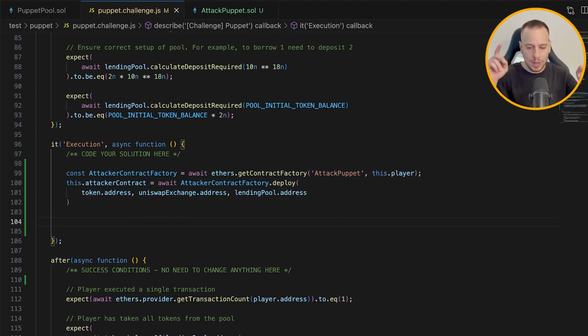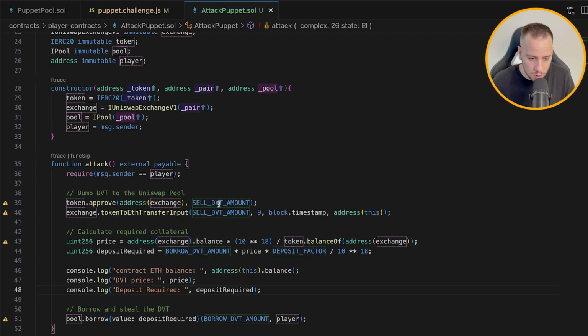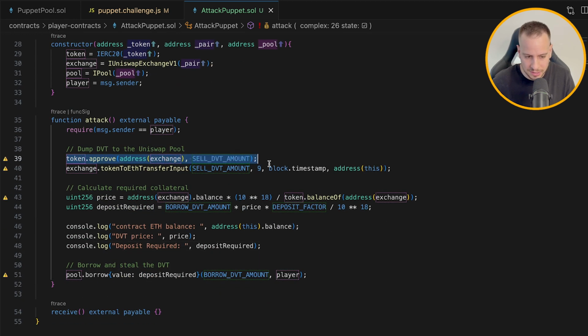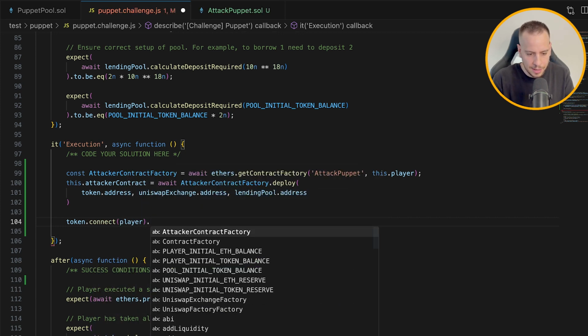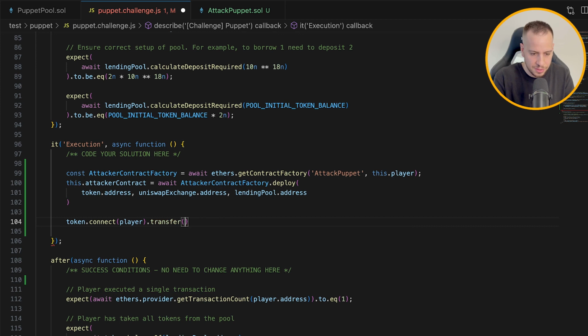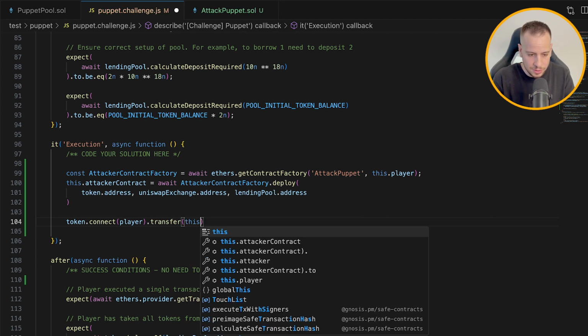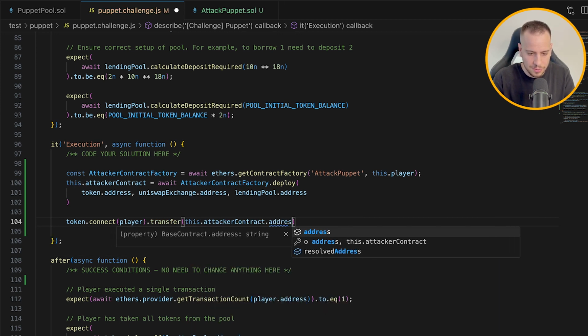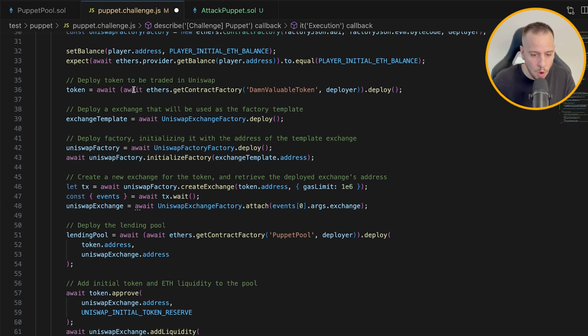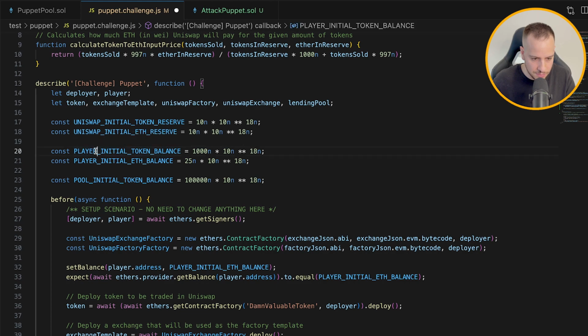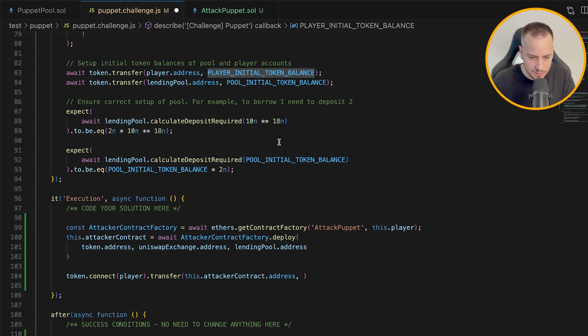And now, what do we need to do? First, we need to send the DVT tokens to our smart contract before we call the attack function, because here we already assume that we have them in the contract. So I will do token.connect(player), and I will just transfer the tokens to this.attackerContract.address, and the amount of token that I want to send is all my DVT tokens, which is my player initial token balance, right?